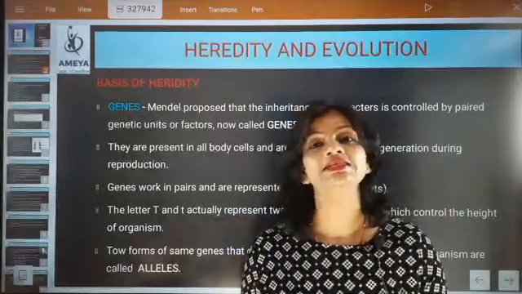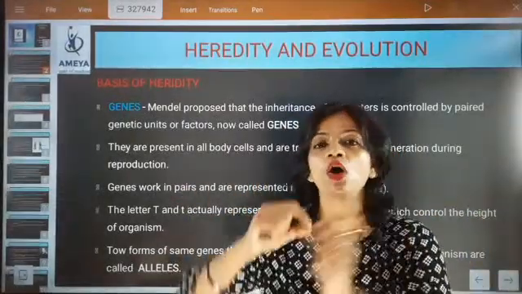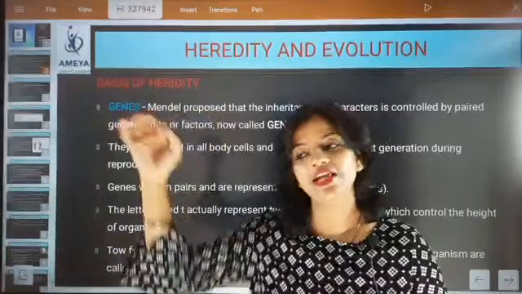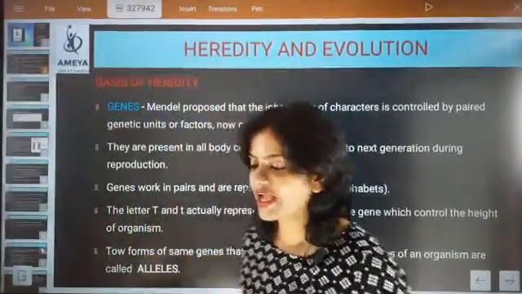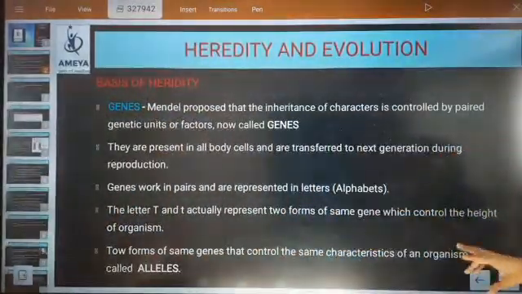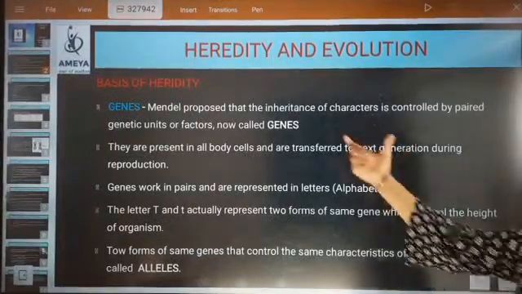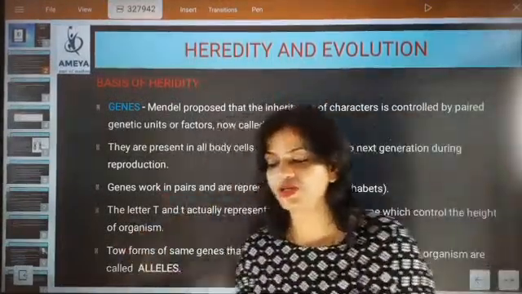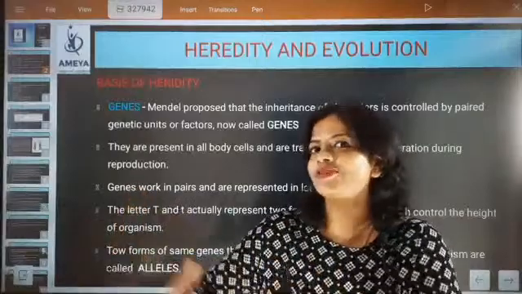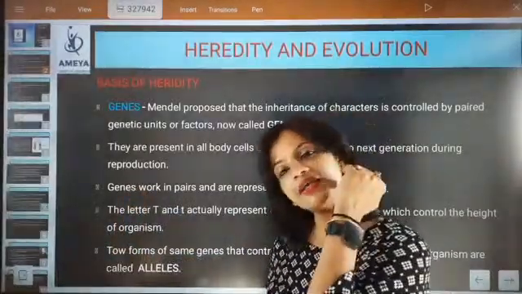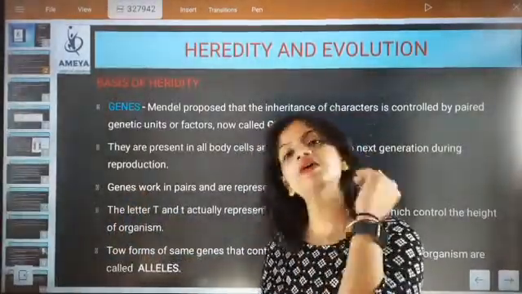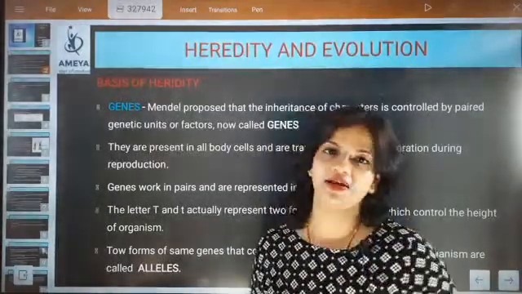T and T are two different forms of a gene, and that gene is height. They represent two forms of the same gene which controls the height of the organism. So in simple terms, it is about the height. This gene is controlling the height of the child.